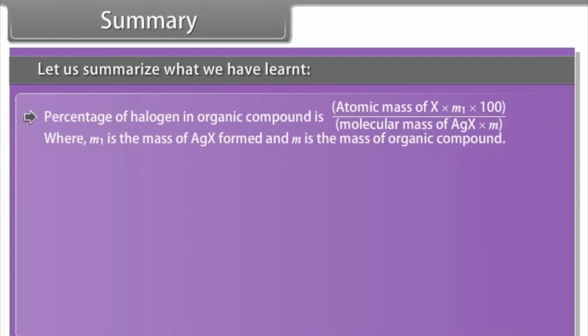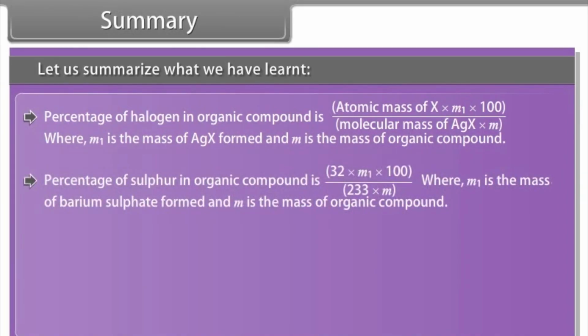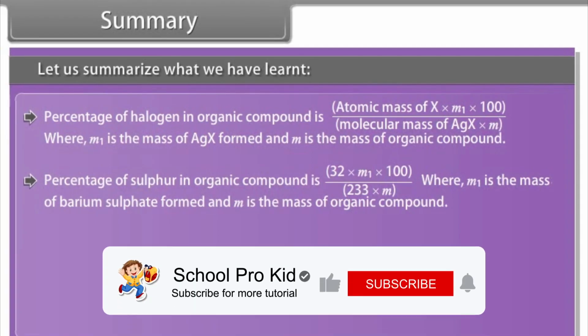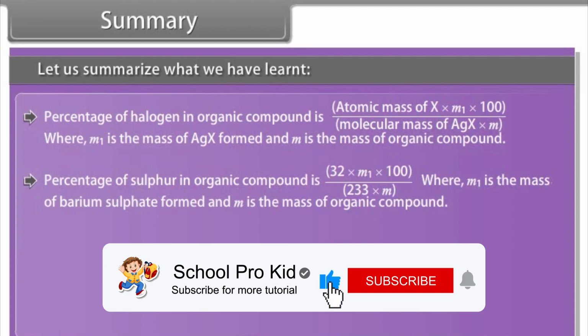Percentage of halogen in organic compound is atomic mass of X × M1 × 100 divided by molecular mass of AgX × M, where M1 is the mass of AgX formed and M is the mass of organic compound. Percentage of sulfur in organic compound is 32 × M1 × 100 divided by 233 × M, where M1 is the mass of barium sulfate formed and M is the mass of organic compound.